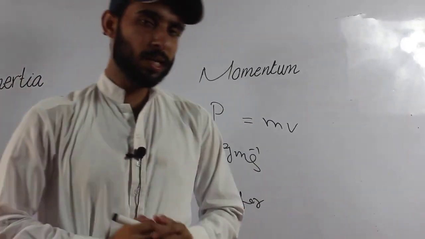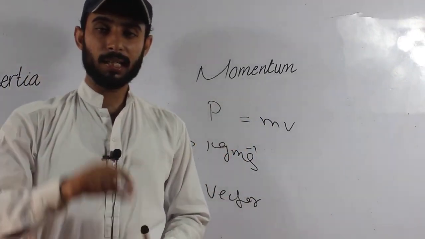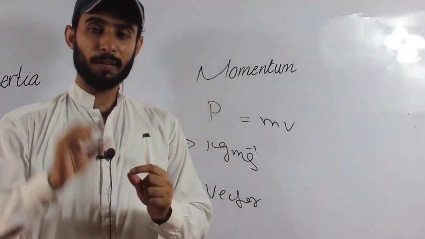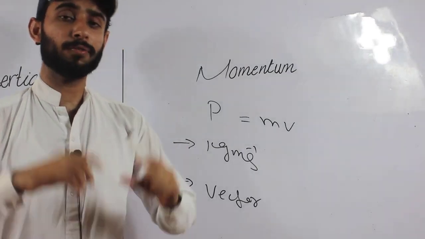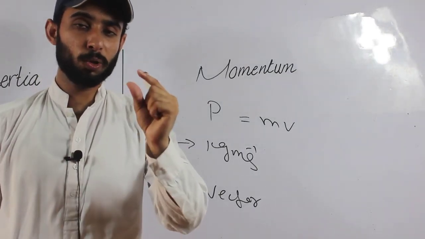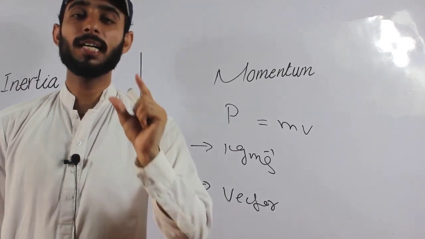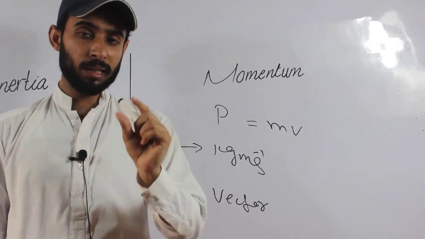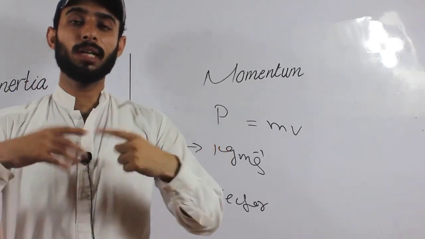So again, student, we discussed momentum. In our previous topic we said that if a body's mass is small, its inertia is also very small. But a bullet's mass is very small, so its inertia should also be very small. Yet whenever this bullet is fired from a gun, it is too effective.